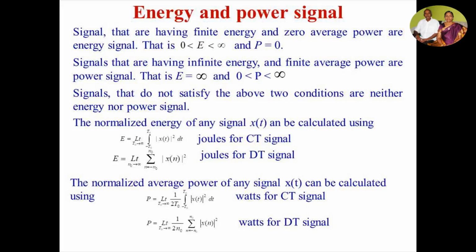Signals that have infinite energy and finite average power are power signals. That is, E = infinity and power P is greater than 0 but less than infinity. Signals that do not satisfy these two conditions are neither energy nor power signals. Mostly all periodic signals are power signals and all aperiodic signals are energy signals.